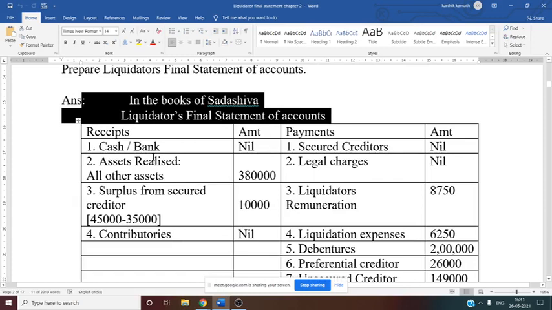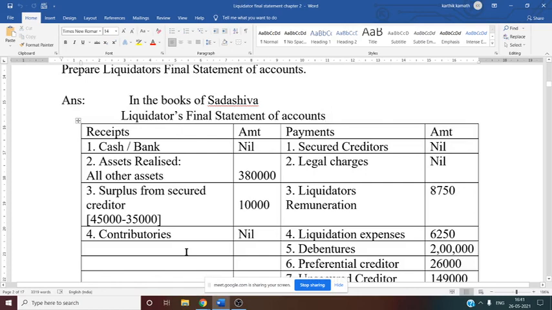Now there are two ways. One is debit side and one more is credit side. If you see the debit side, that is a receipt. Whatever the cash comes to the liquidator, we are going to write in the debit side, that is under receipt. Then payment, whatever the payment made by the liquidator to the right claimant, is to be considered under payment side. So that comes under credit side.